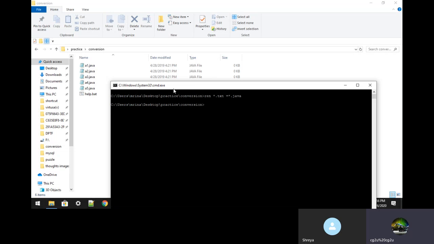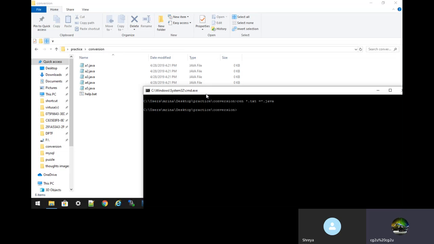So see, previously all the files were text files, and now they are converted into Java files. So that can be done from the command prompt also. But if we have more statements, then we have to use a bat file, so that we can do it very easily. Similarly, if we want to reverse it, now we have Java files and I want txt files, same ren. Basically, ren means rename: rename any file name or folder name.